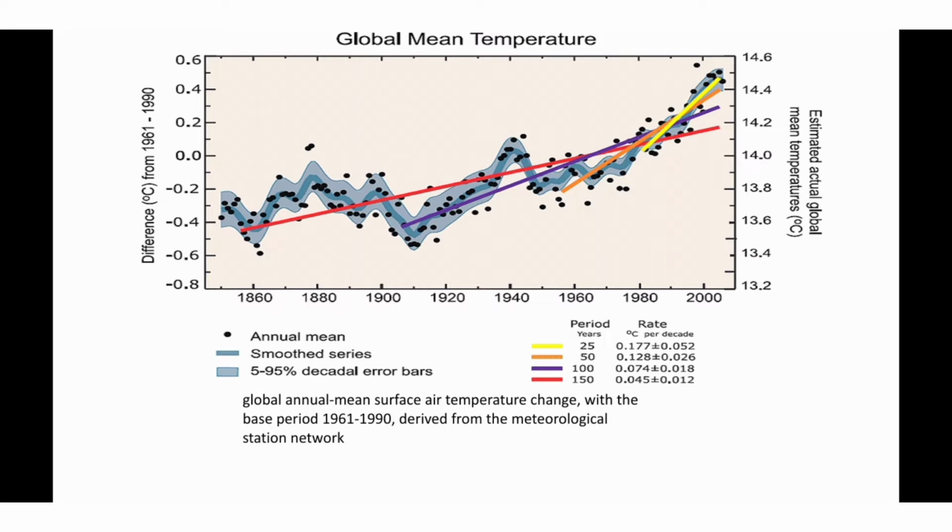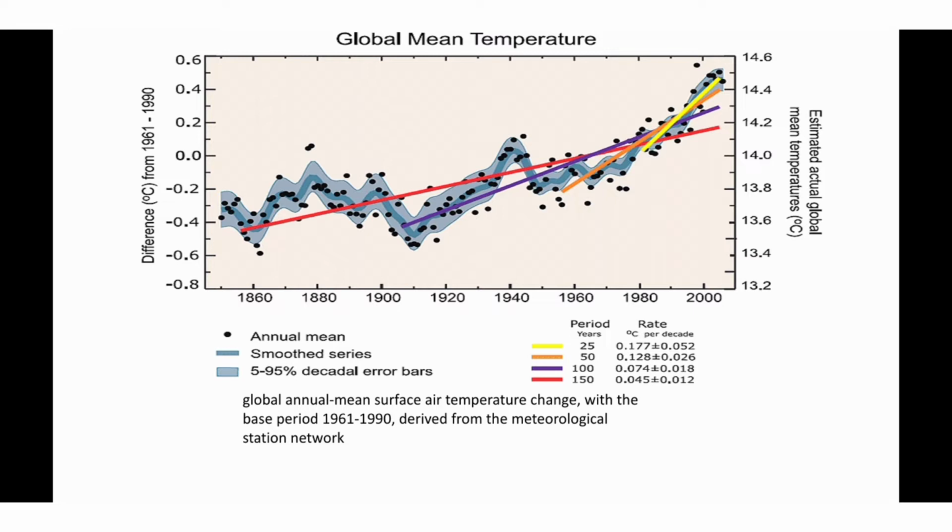The change in temperature is shown on the y-axis on the left-hand side and the actual temperature is shown on the right-hand side y-axis. Global mean surface air temperature is increasing along with many fluctuations. The slope of the trend line for the last 150 years is 0.045 degrees per decade.